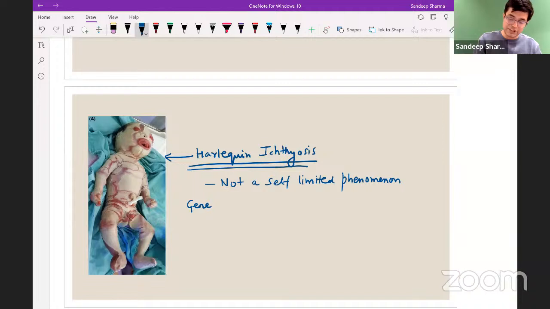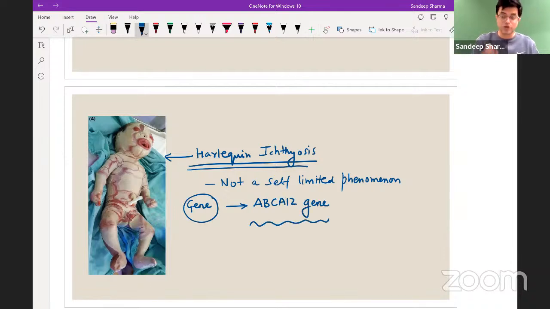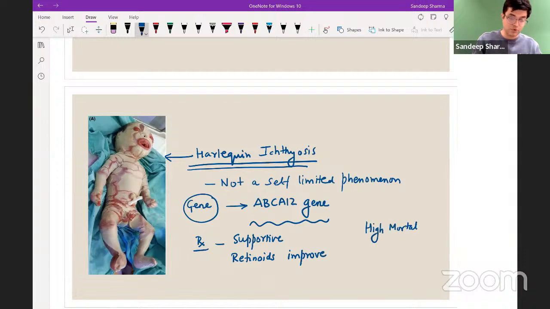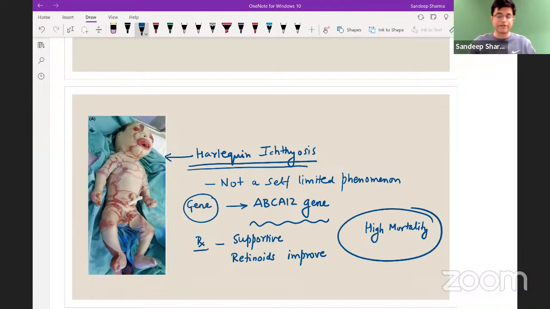And what is the most common gene abnormality associated with Harlequin ichthyosis? It is ABCA12 gene abnormality. So ABCA12 gene mutations are responsible for Harlequin ichthyosis. Treatment is majorly supportive. Along with that, it has been found that use of retinoids improves the symptoms in some of these patients, but they have a high mortality. Most of them die. They do not survive, right? So this is Harlequin ichthyosis.